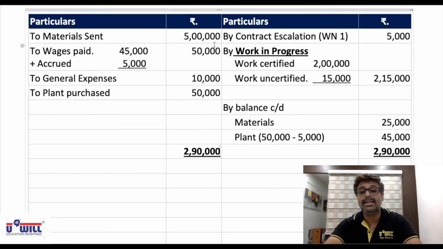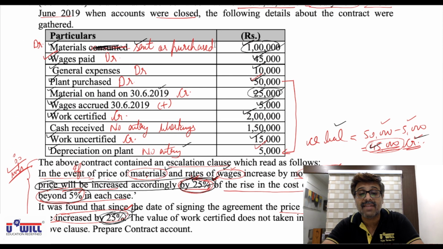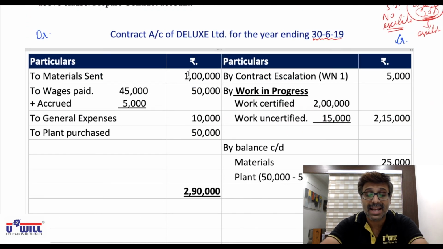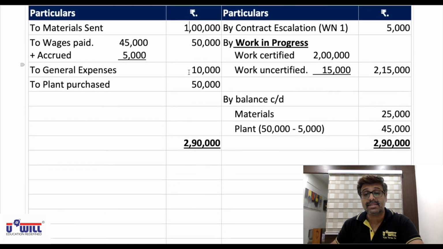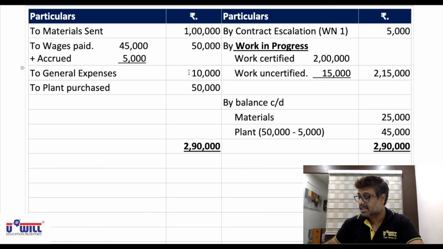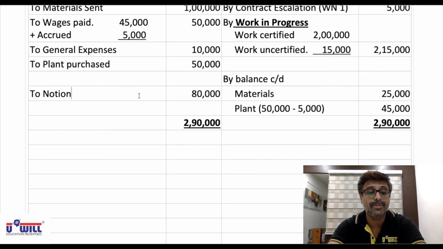Now from 2,90,000 you all subtract 1 lakh, 50,000, 10,000, 50,000. Okay, materials sent is not 5 lakhs, it is 1 lakh. Make the correction, 1 lakh. So 2,90,000 minus 1 lakh minus 50,000 minus 10,000 minus 50,000. So 80,000 is the balance remaining, that is notional profit. To notional profit carried down, in bracket balancing figure.